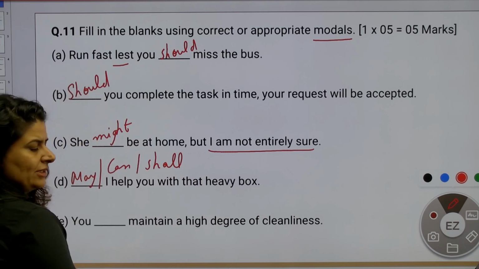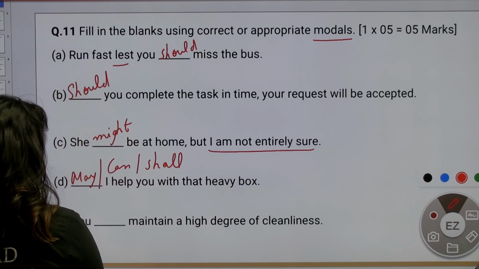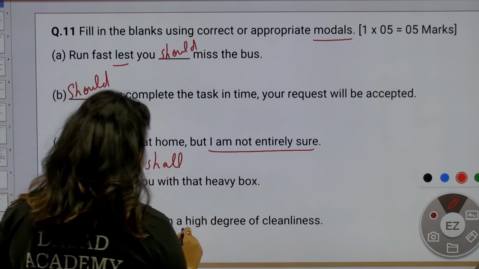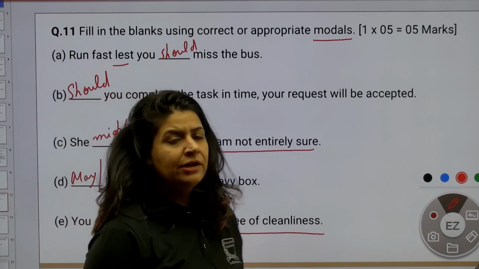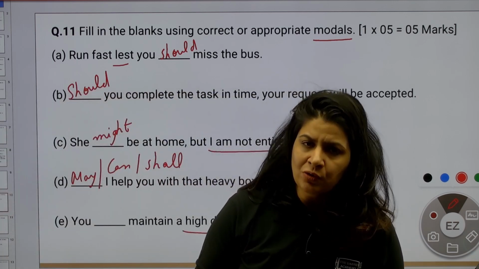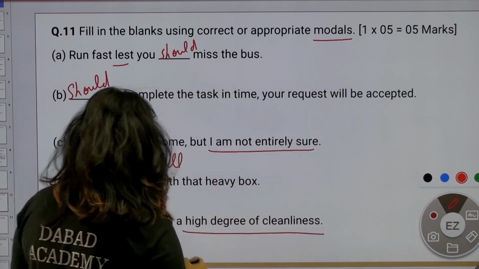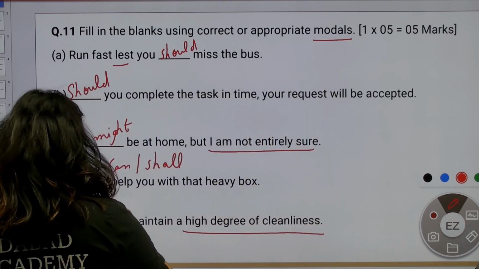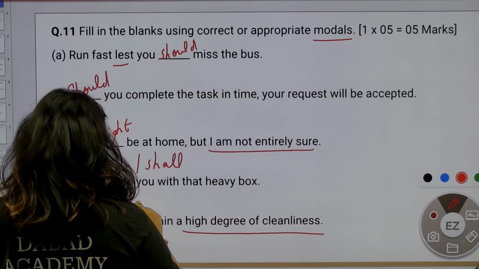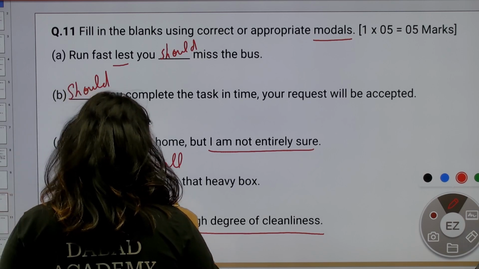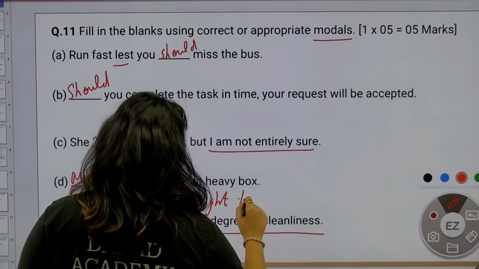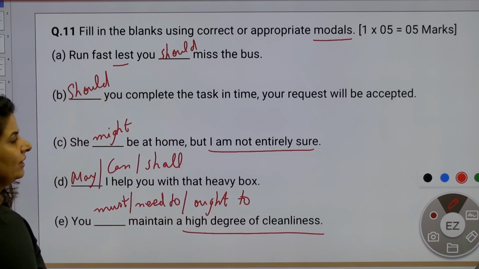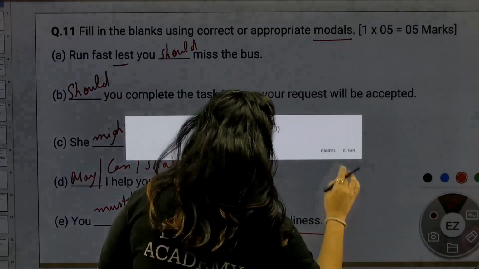Right? So, this is how we do this one. Last, you dash maintain a high degree of cleanliness. High degree. So, you must, you need to, you ought to maintain. All three can come over here. You must, need to, and ought to. Got it? Moving on.